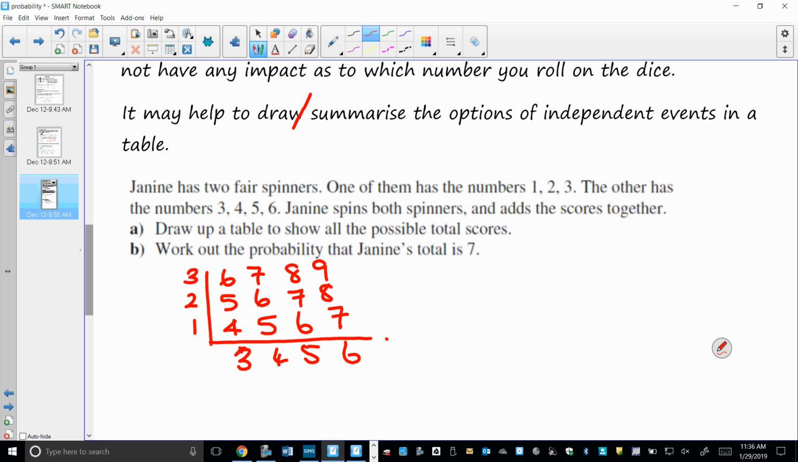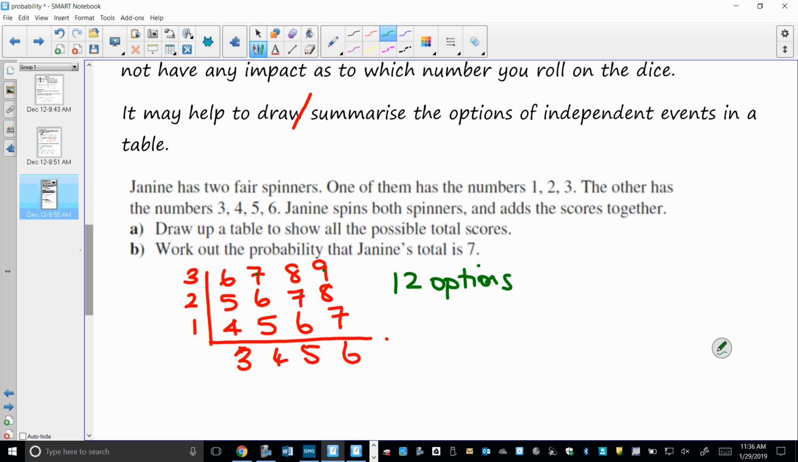So I've been able to summarize my options. This also enables me to see how many options I've got. I've got 1, 2, 3, 4, 5, 6, 7, 8, 9, 10, 11, 12 options. So they're my possible outcomes that I could have. So my denominator here is 12.